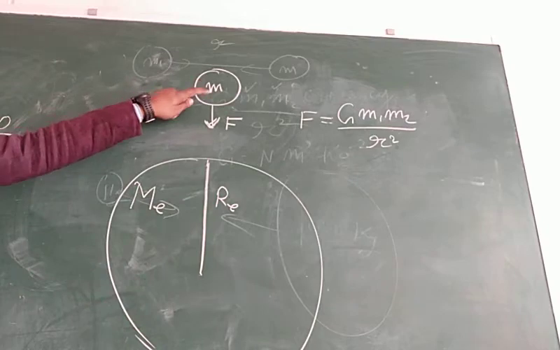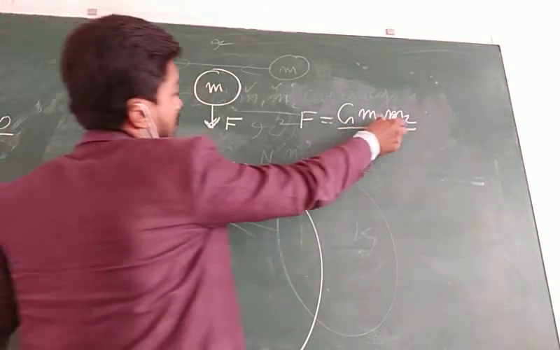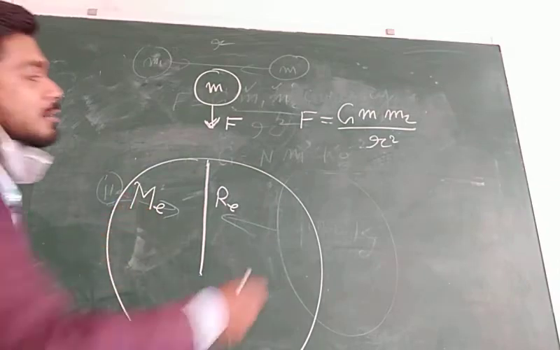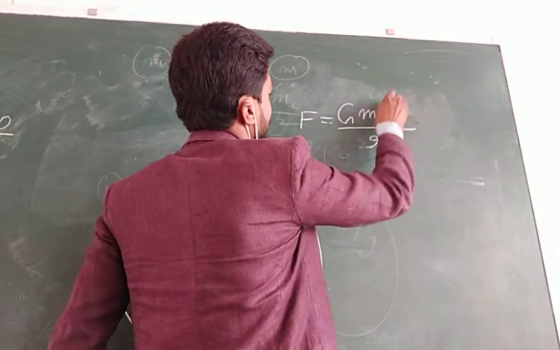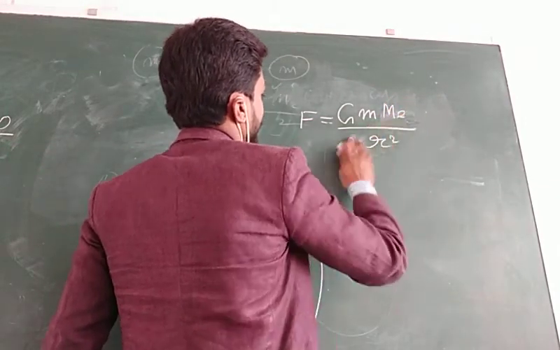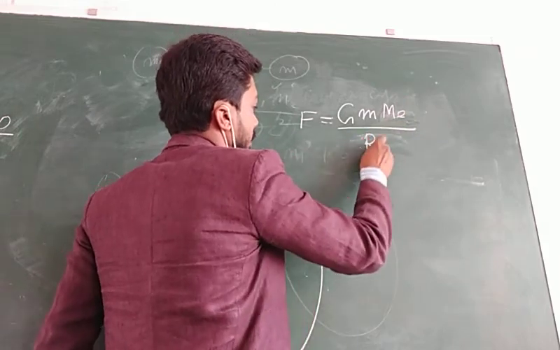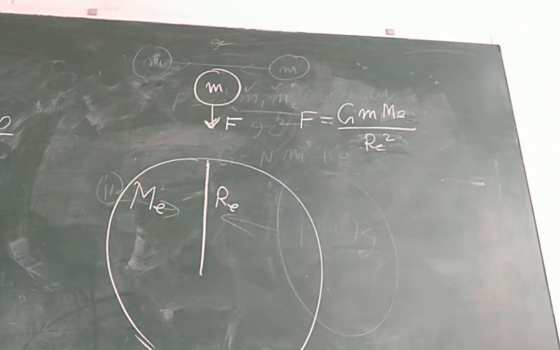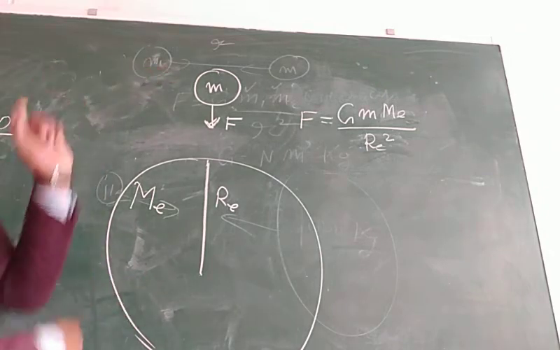The m1 is equal to, what is the value of m1? Is small m. What is the value of m2? Me. And r means we are going to take r square. Actually, we consider the distance between the centers of the two masses.